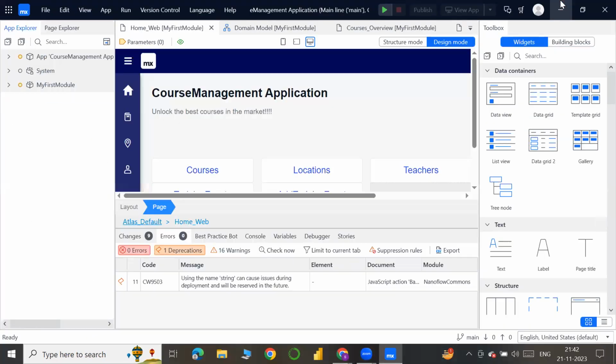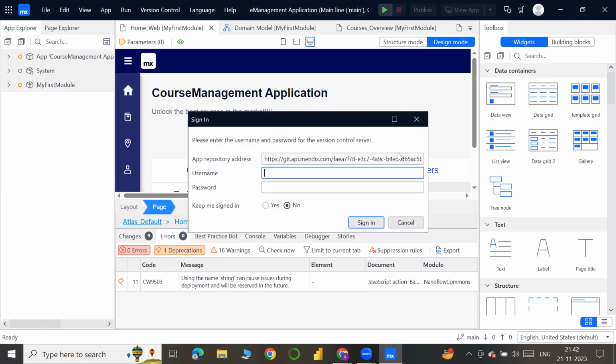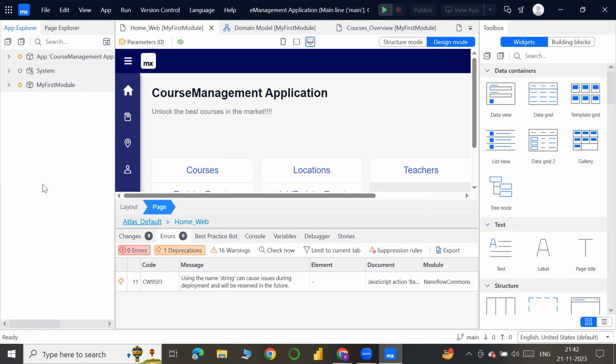Basically, while coming to the introduction, Mendix is a low-code, mostly no-code platform, and rarely we use some sort of packages, not code. What makes Mendix stand out is that it is capable of handling AI and ML models also.